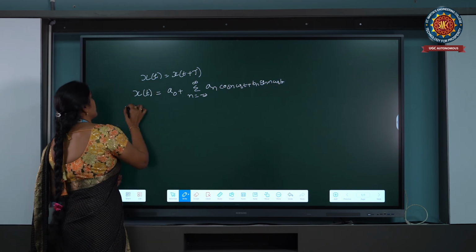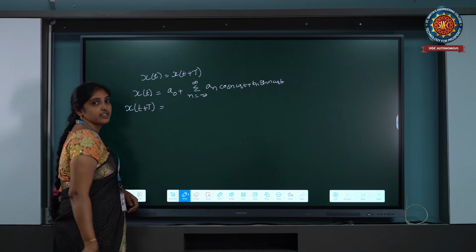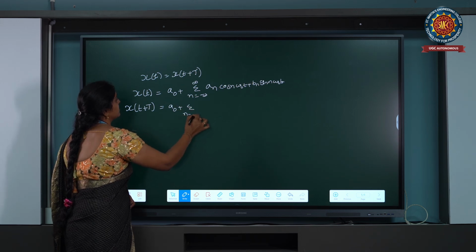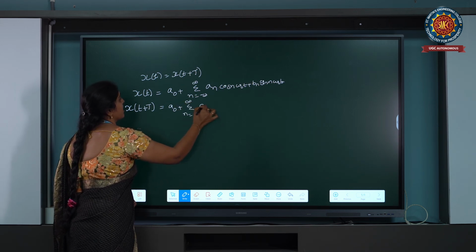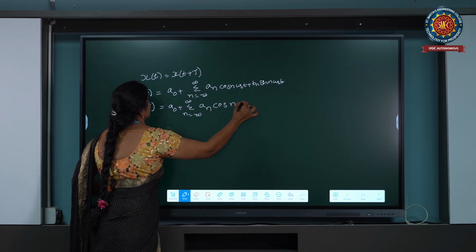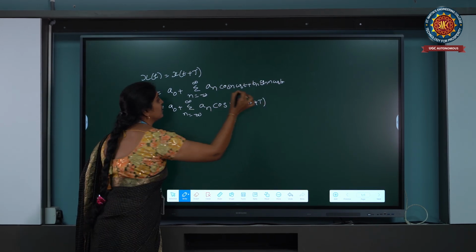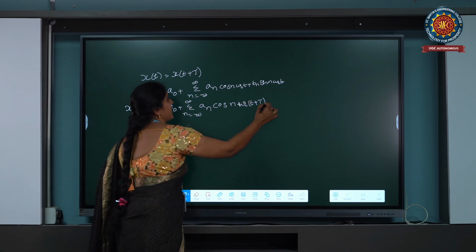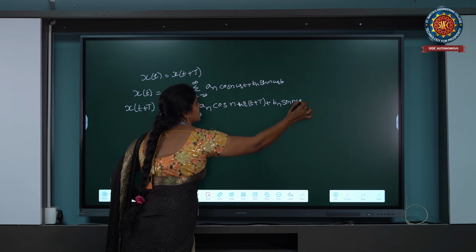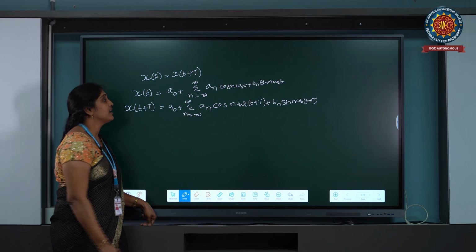Substituting in the place of x of t plus capital T, we get a naught plus summation n equals minus infinity to infinity a n into cos of n omega naught, in place of t we substitute t plus capital T, plus b n into sin n omega naught, t plus capital T, where capital T is called the fundamental time period.